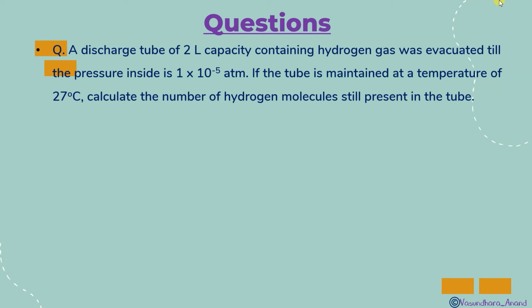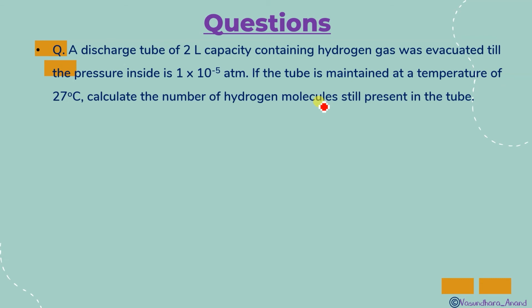A discharge tube of 2 liter capacity containing hydrogen gas was evacuated till the pressure inside is this much. That means this was the volume, and it was evacuated until its total pressure became this. If the tube is maintained at a temperature of 27 degrees, calculate the number of hydrogen molecules still present in the tube. So that is quite easy.